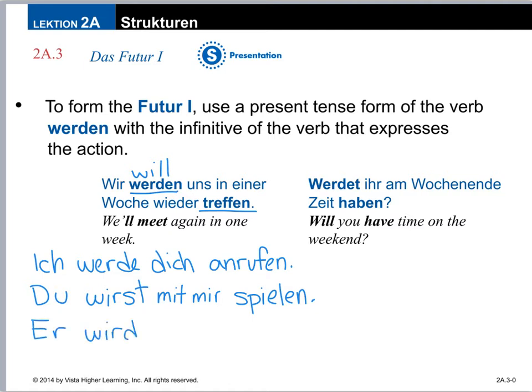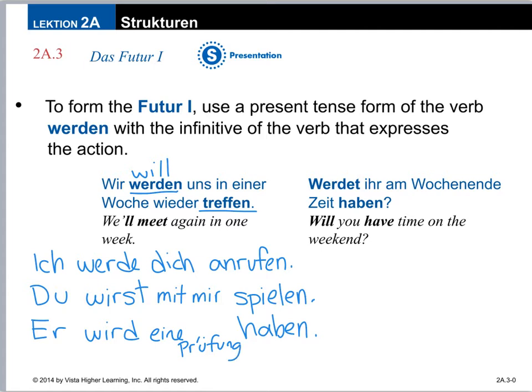Wird, he will. Another verb we know well. How about haben? So right now it's just he will have. Well, what will he have? Maybe a test. Eine Prüfung haben. He will have a test.